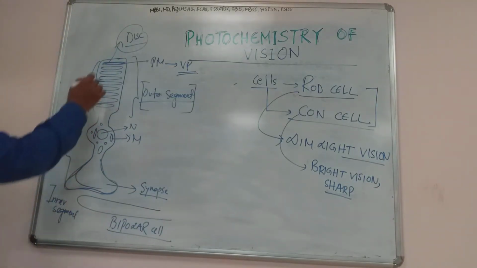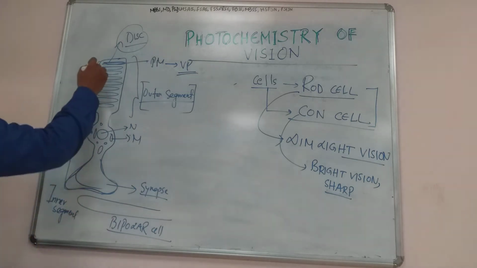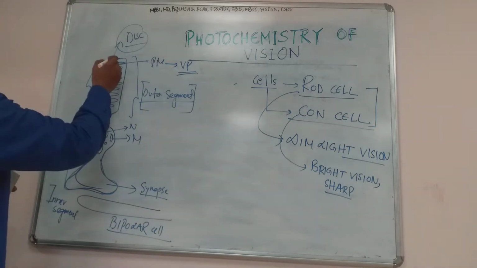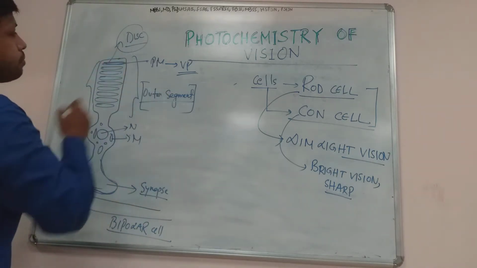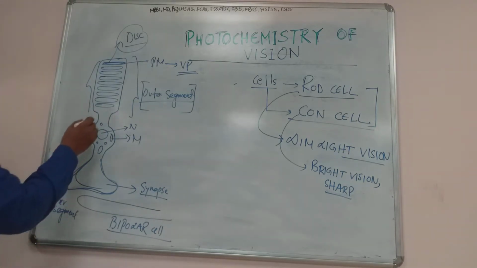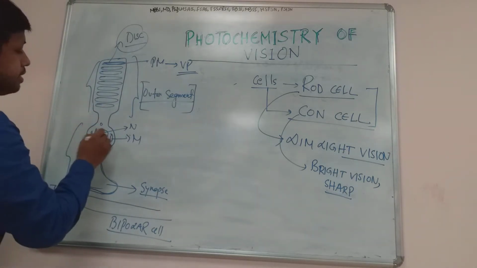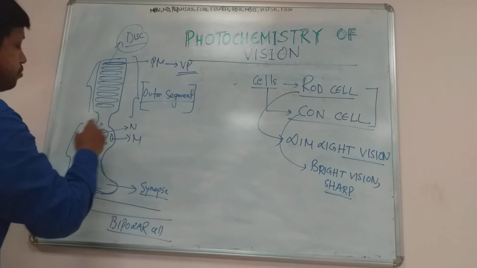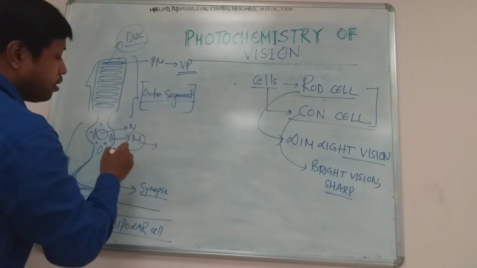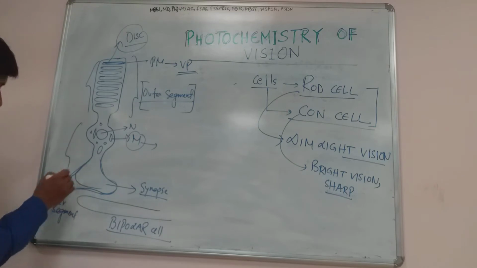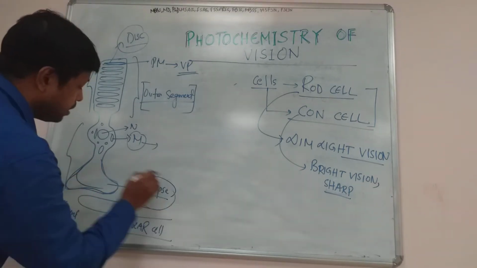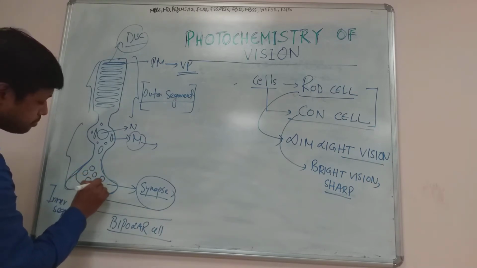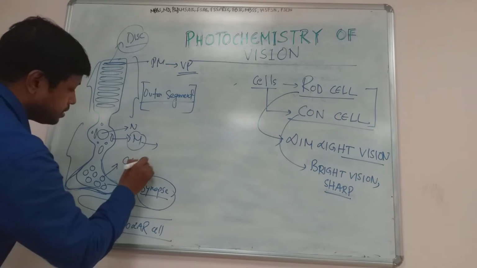Now this is the rough structure. It consists of an outer segment and an inner segment. The outer segment is made up of so many discs stacked on one another, and these discs are made up of plasma membrane, and contain visual pigment. The inner segment contains the central bulging part which contains the nucleus and some mitochondria. The nucleus and mitochondria are responsible for cell metabolism, and the mitochondria provide the energy for synthesis of visual pigments. The lower part of the inner segment forms a synapse, and it contains a presynaptic membrane and many vesicles which contain neurotransmitter. The most common neurotransmitter present is glutamate.